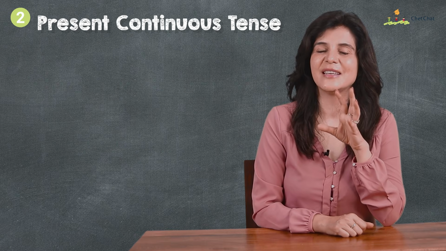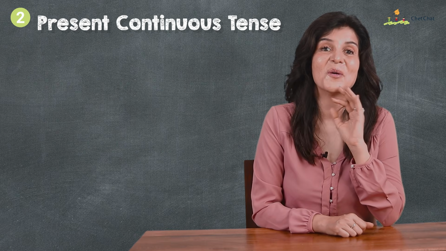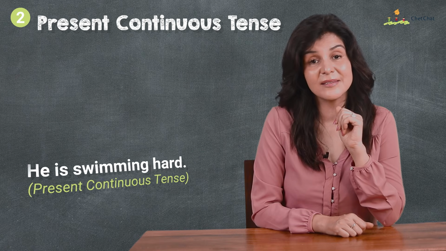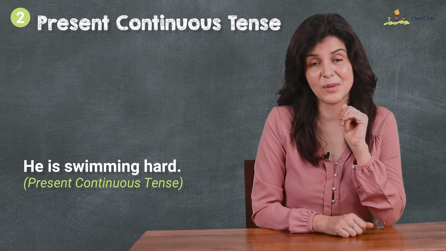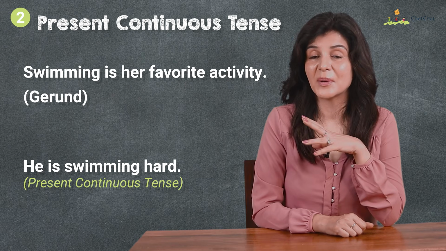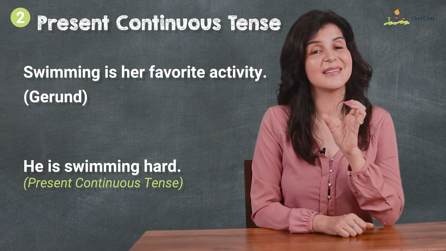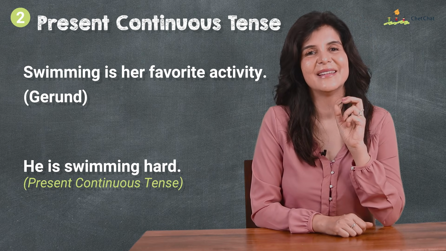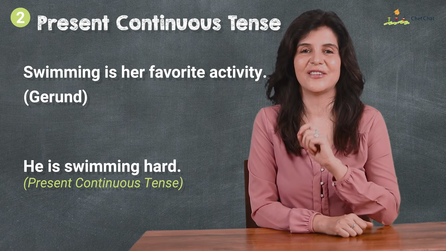Just because you spot the ing word in a sentence, it doesn't always mean that it is in present continuous. The second one is present continuous: "He is swimming hard." But in the first one, swimming is used as a noun: "Swimming is her favorite activity." This type of noun is called a gerund.